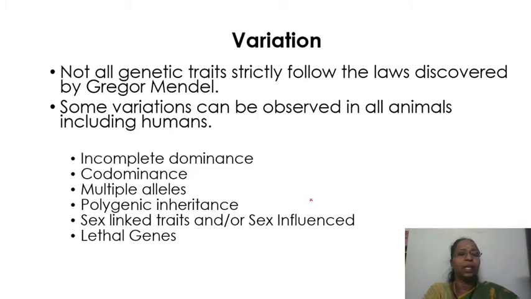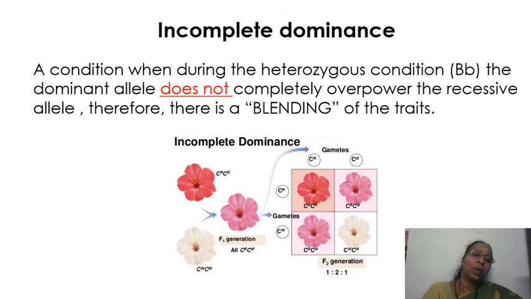The first one being incomplete dominance, the next one being codominance, the other ones are multiple alleles, polygenic inheritance, sex-linked traits and sex-influenced traits, lethal genes. I will just touch upon that because it's going to be vast again. We will just see what that is. Coming to the first one, incomplete dominance.